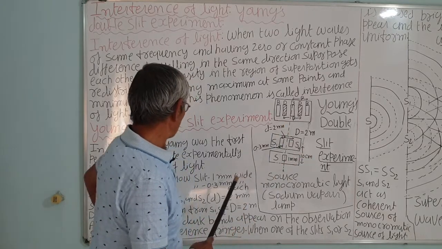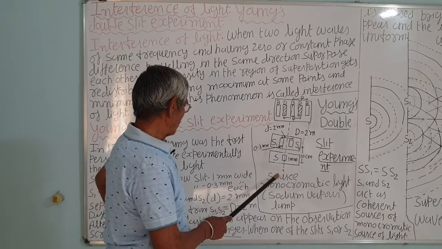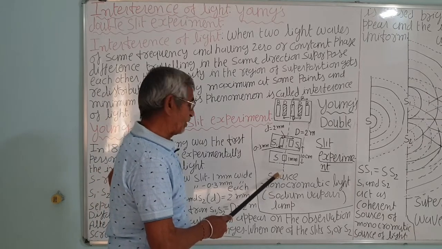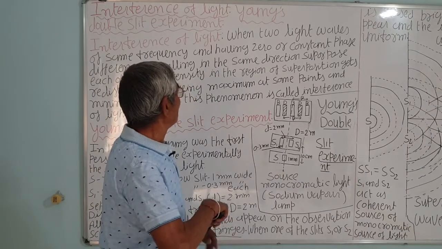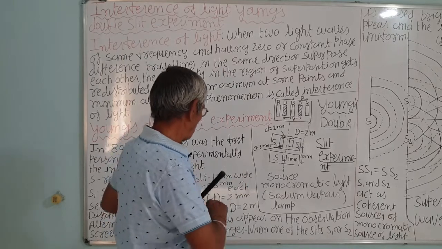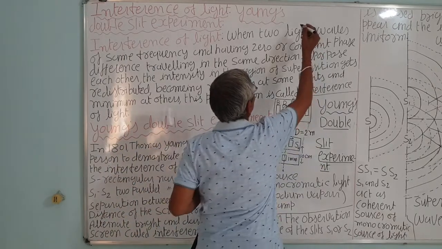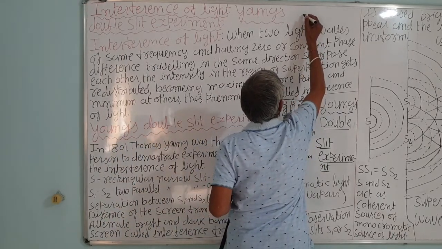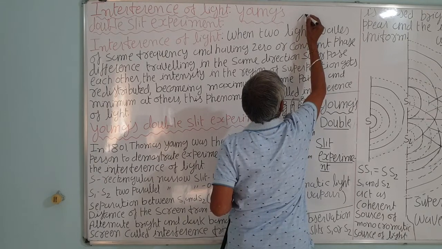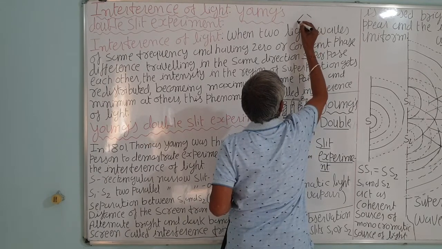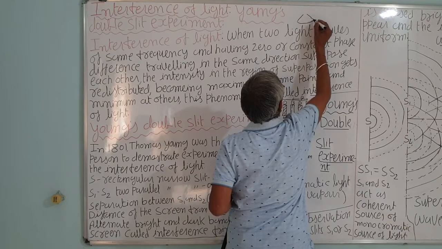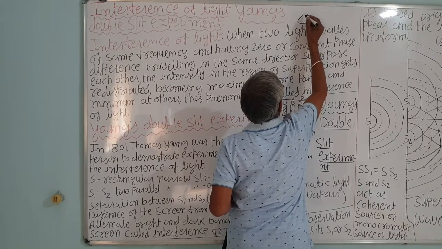So in another experiment, he used the spirit lamp flame and a little salt. This is a spirit lamp.